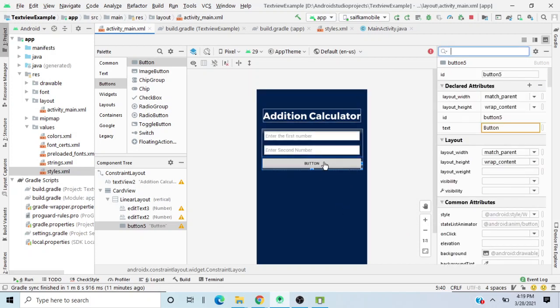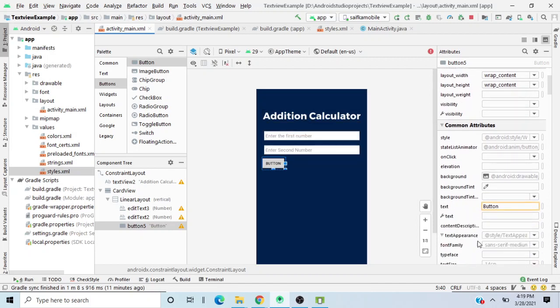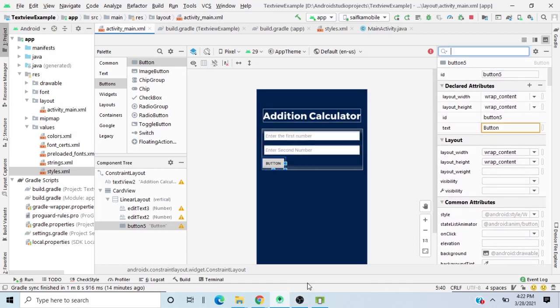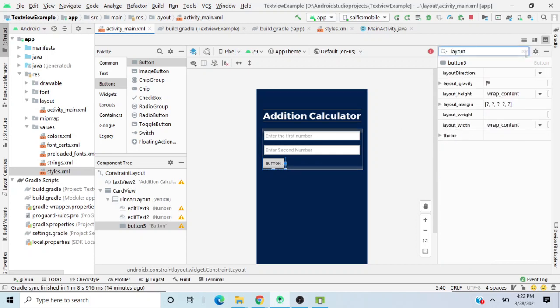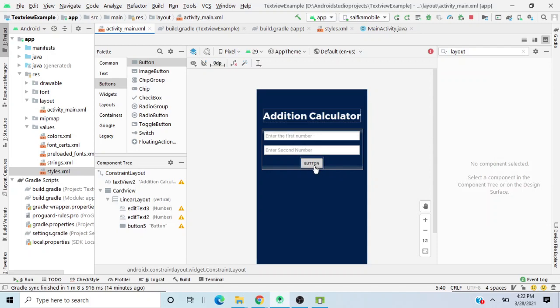And I'll be putting this thing in the center. I'll make the width as wrap content and I'll be putting it right over here. In order to make this thing in the middle, we have to choose this one inside the linear layout, press search over here and search for layout gravity, choose this option and make this thing as center true. This will become in center.